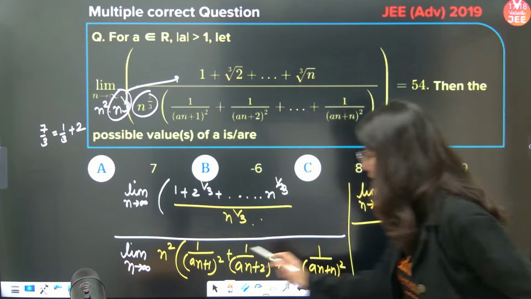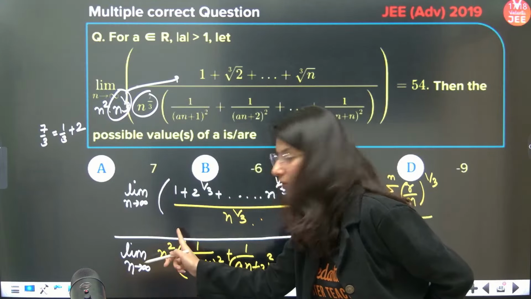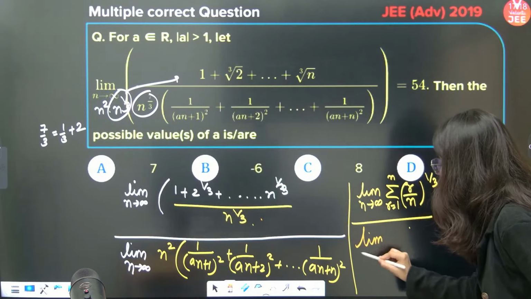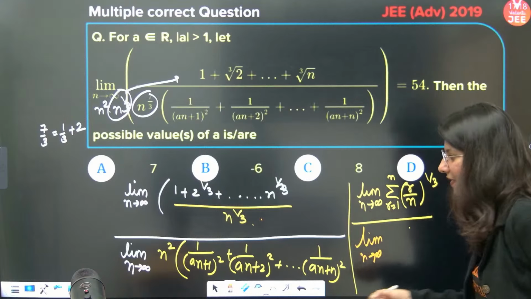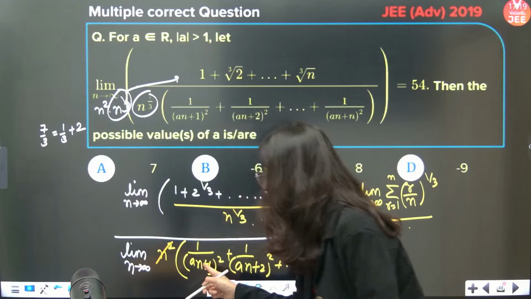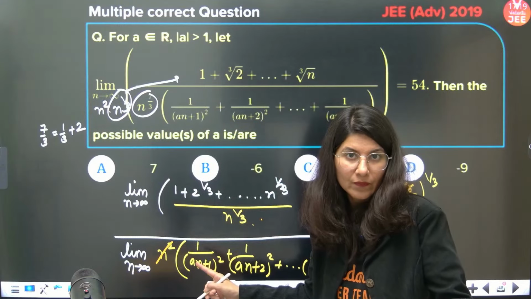Okay, so now n square I am going to take it out. If you take n square out, then n square will get cancelled out. So limit n tends to infinity, n square is out, so this n square will be out. If you take n out of this bracket, outside it will become n square.